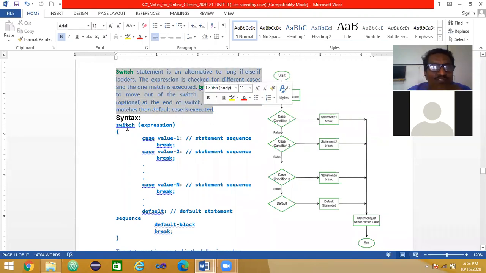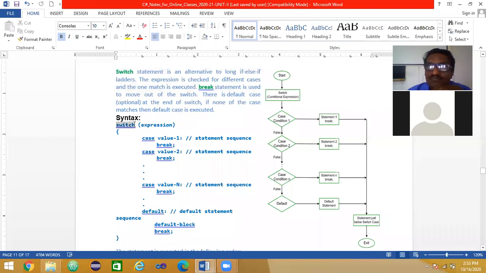Okay. So if you see the syntax here, you'll understand there is a keyword that is switch. In the previous cases, the keyword was if or if else or else if like that. Those are reserved words. Making use of those keywords, I can take some decisions and make the control jump to some other branch. Similarly here, this is the keyword switch, and one more keyword is case, and one more keyword we come across is break, and the last one is default. So these are the four major keywords we make use of, and then we can go for decision making and branching here.